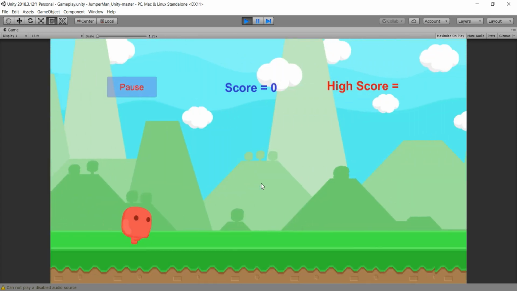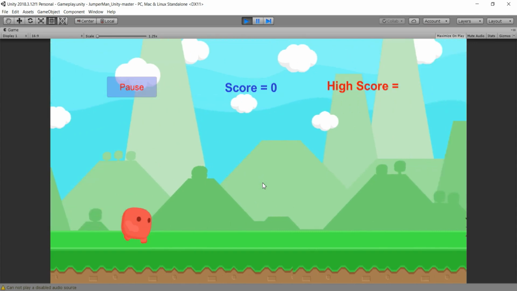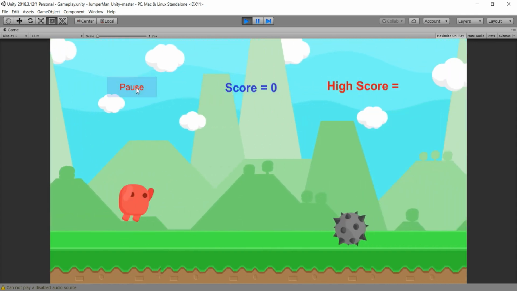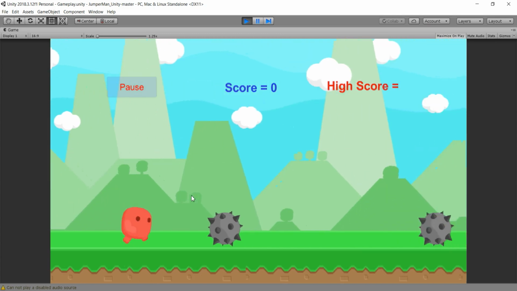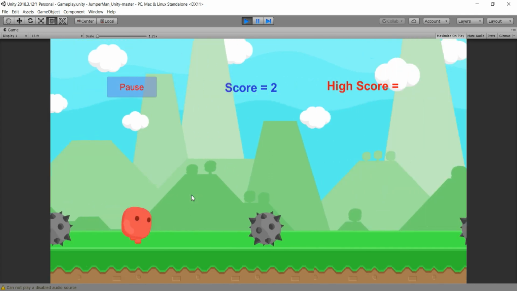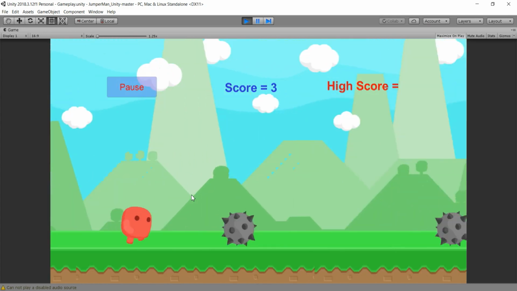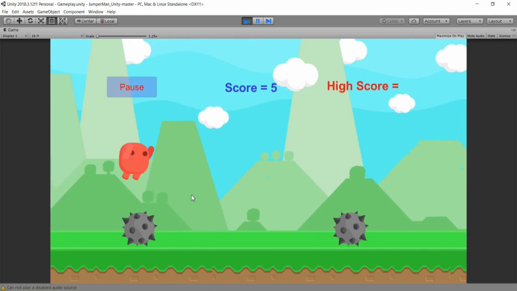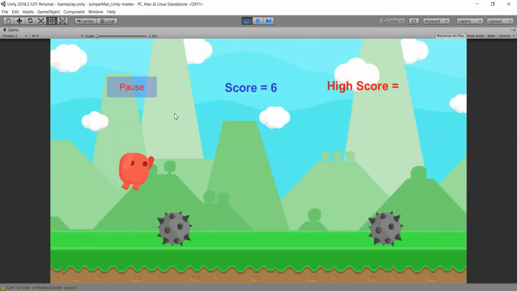So when I click here, yeah, we are directly in the gameplay scene, and that is that for our game. We can also pause this game here and continue by clicking on the pause again. And yeah guys, we'll create this awesome game in this tutorial. So stay tuned for that guys.